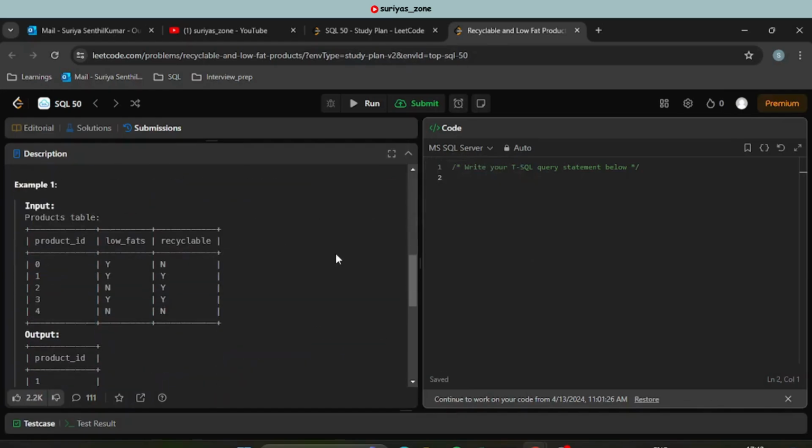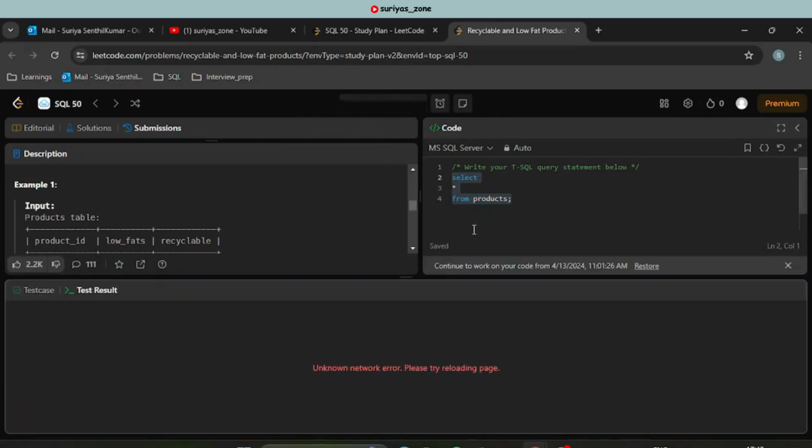Okay, cool. So let's write a solution. Here we do have a table. Select star from products. Okay, it is always better to see all the columns from a table to understand what is happening inside this particular table. So that you will understand how the data is, and then how we can write our transformation based on the requirement, what is the logic behind that, all those things we will be able to know.